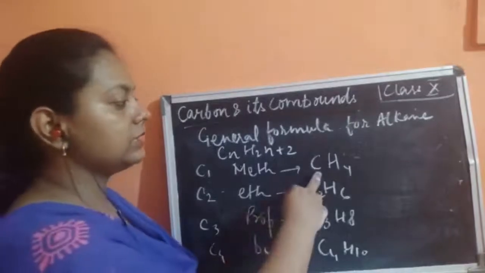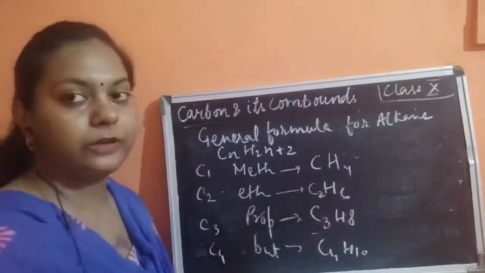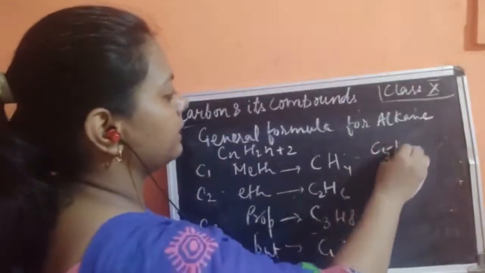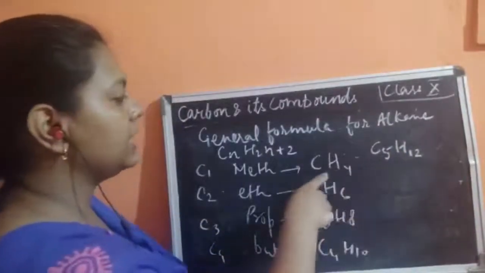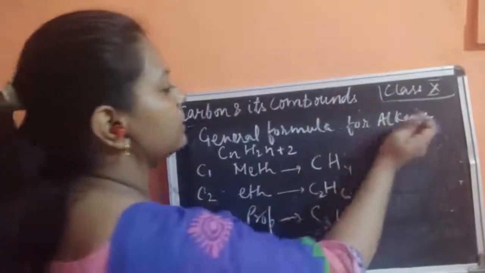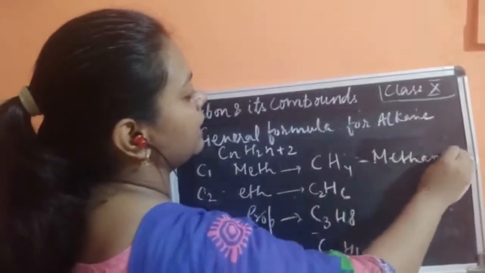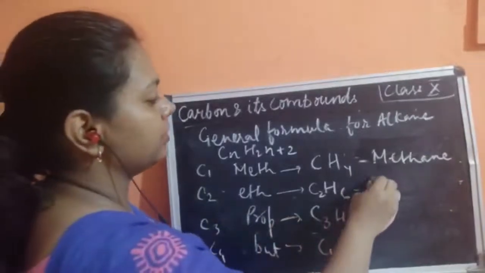In this, the carbon atoms differ by 1 and the hydrogen atoms differ by 2. C5H12 becomes pentane. This is methane, so its name would be methane. How to write? Meth plus ane, methane. This is ethane.